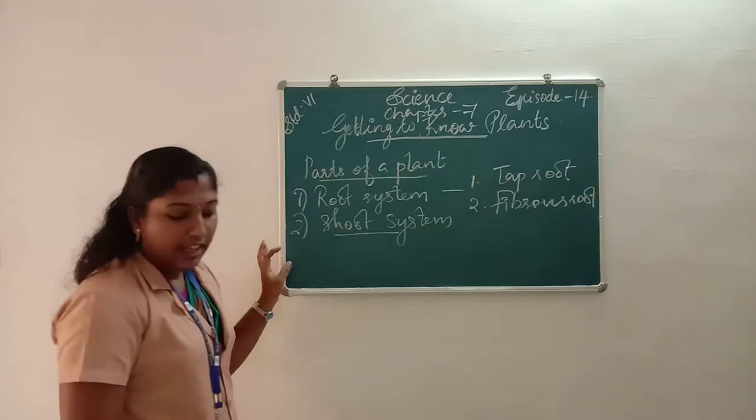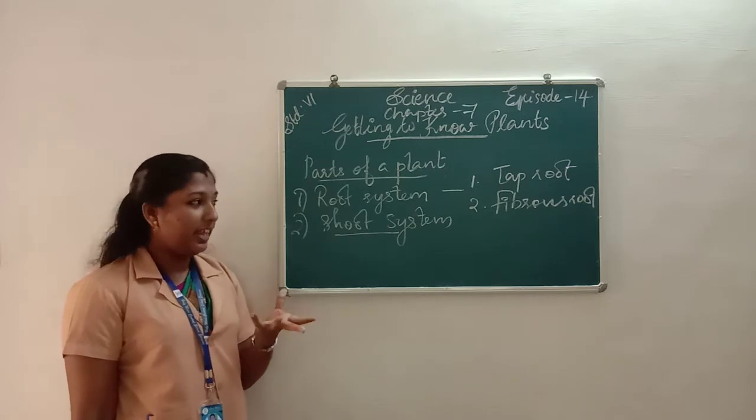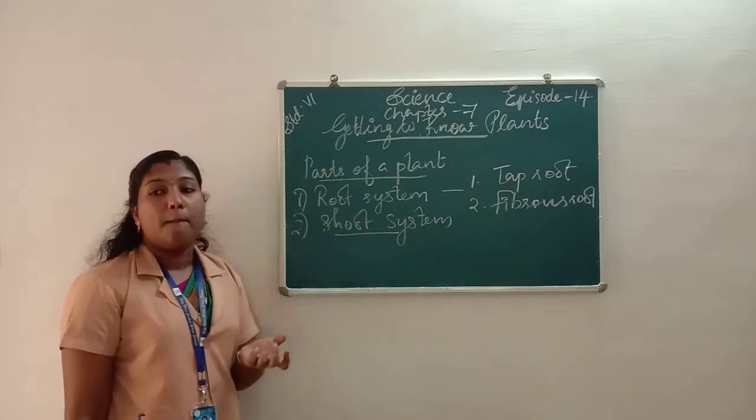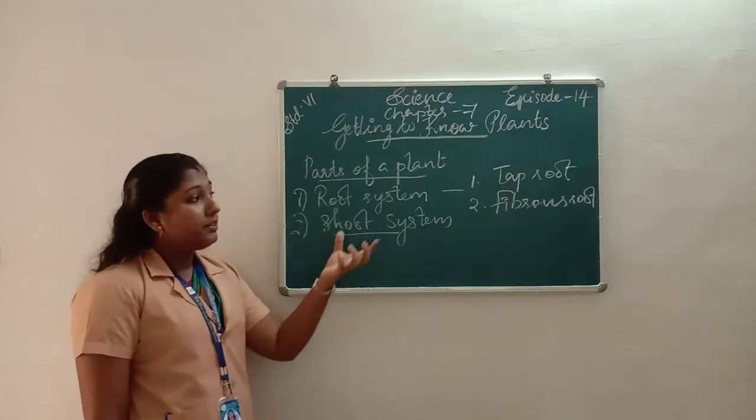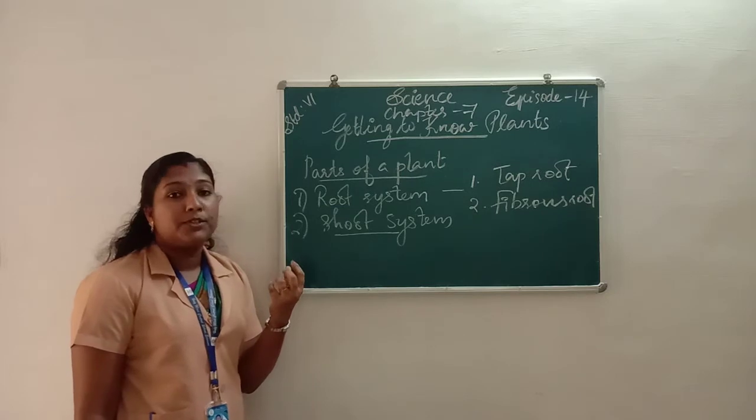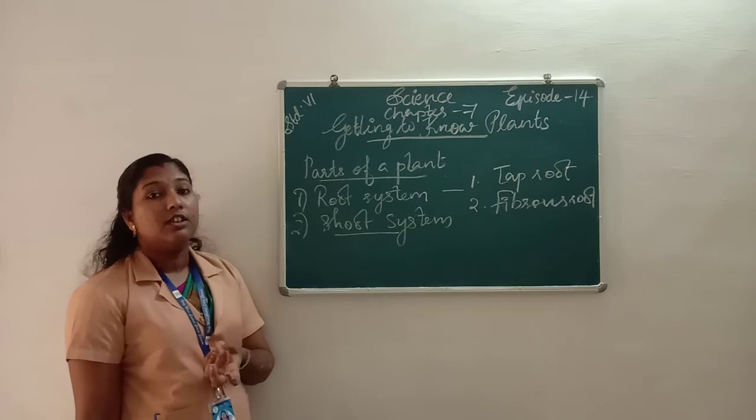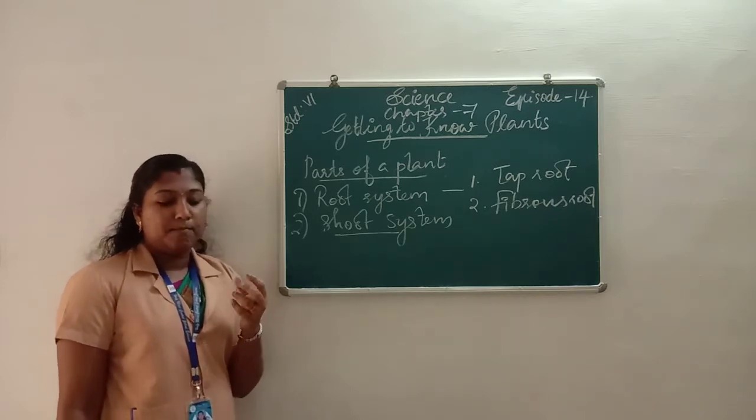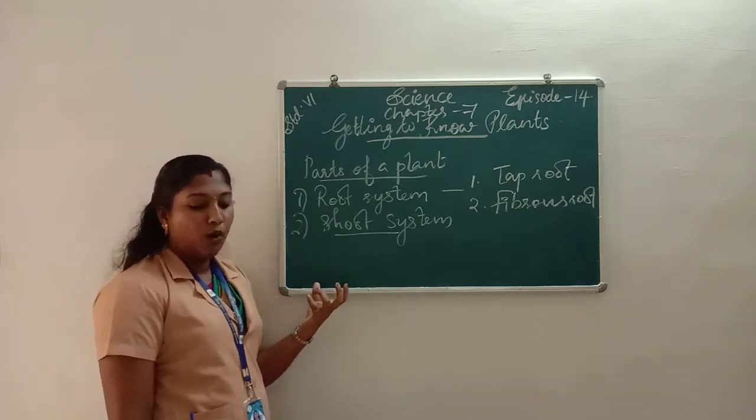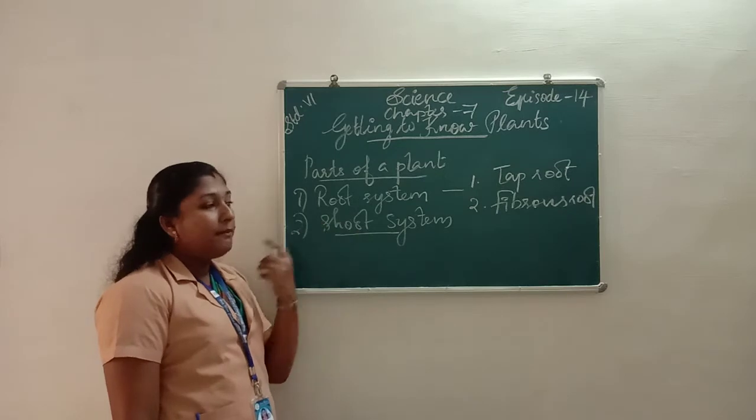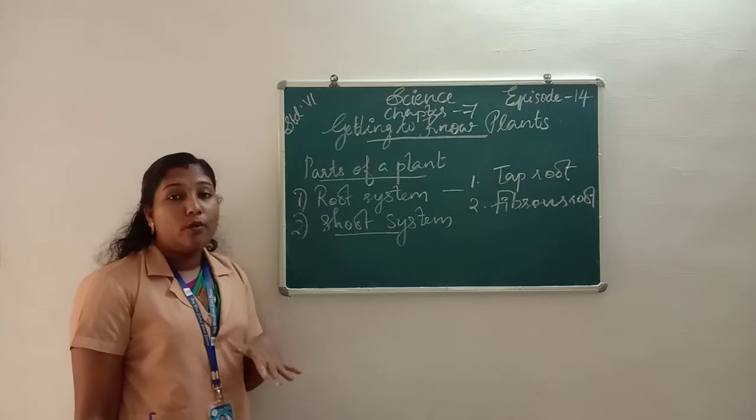Taproot is formed by the baby root, which means the radicle. The taproot is formed by the baby root which comes out from a germinating seed. It is the main or primary root that arises from the lower end of the stem.